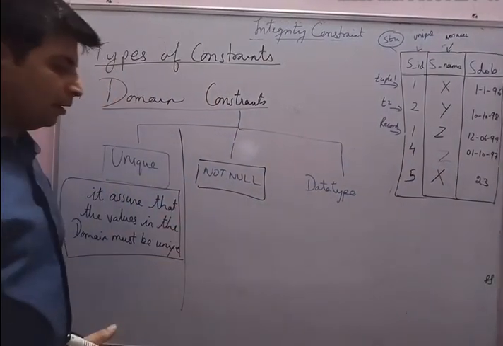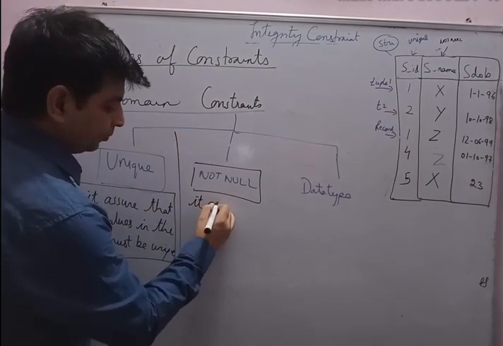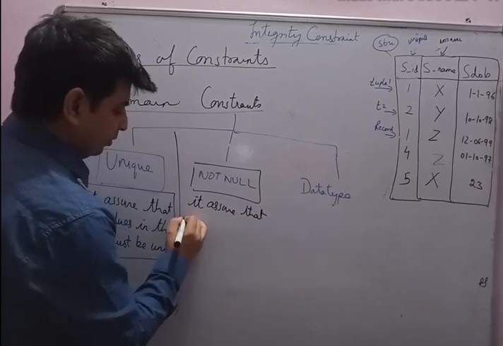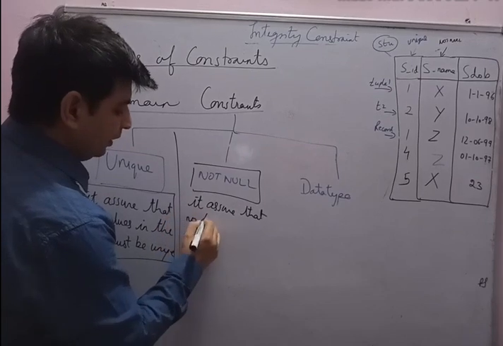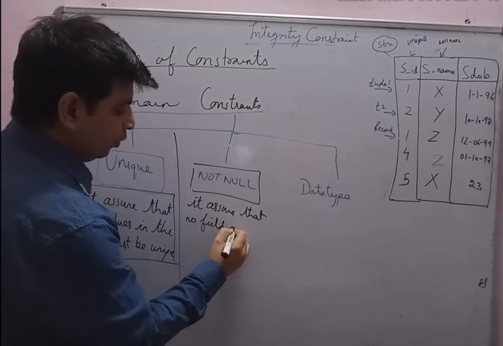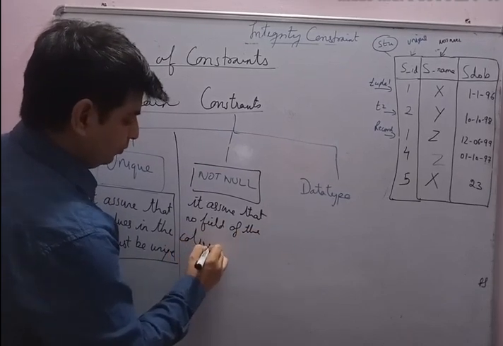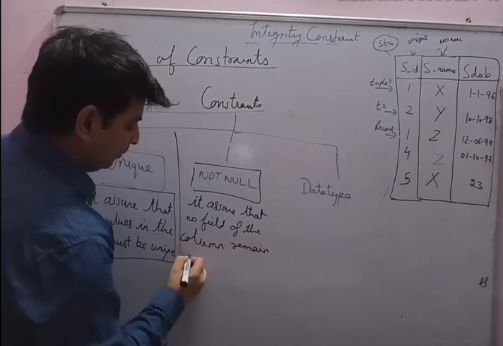So what does a not null domain constraint do? It assures that no field of the column remains empty.